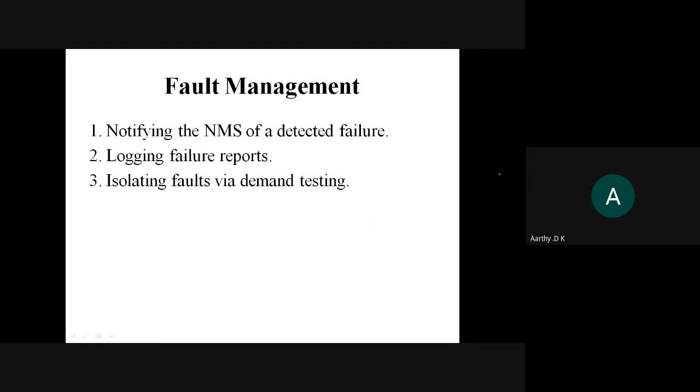Whenever you have a fault, what kind of fault it is and how it is managed. First, the NMS is notified that you have a failure. Like how we do troubleshooting of our system, right? If your operating system is not booting, some kind of intimation is given to you that the operating system failed. If you are trying to access a page on the web, you get a 404 error, file not found, some kind of intimation, right?